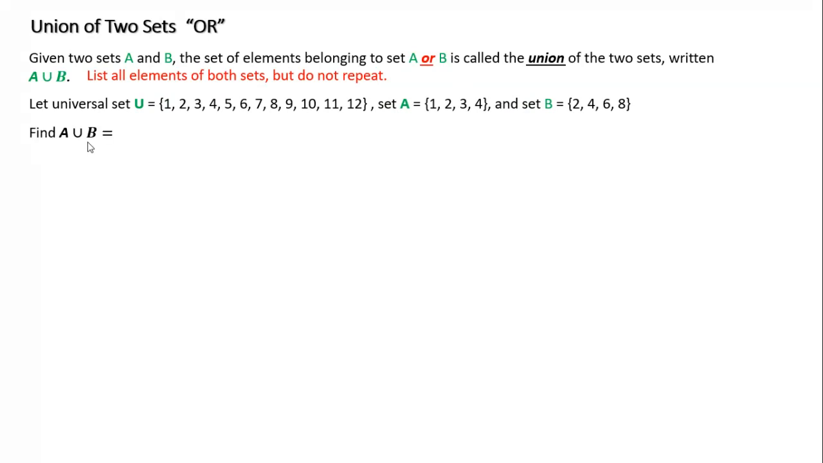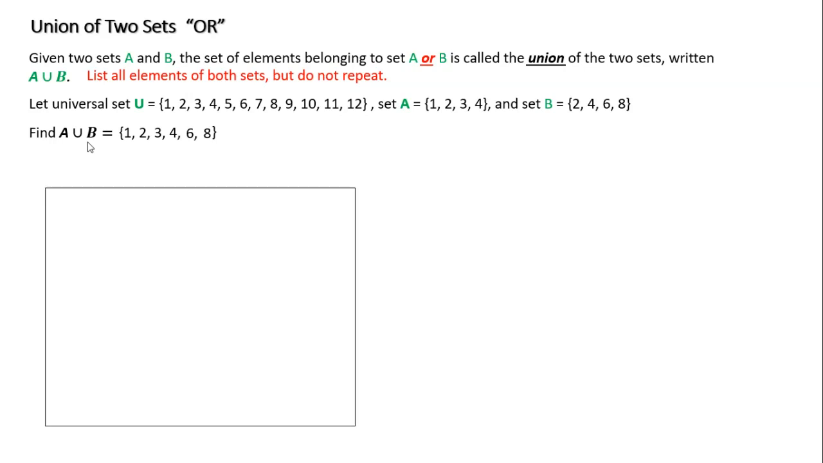If I want to find A or B, let me write this out. A is 1, 2, 3, 4, and B is 2, 4, 6, 8. But 2 is already there, so I don't write the duplicate. 4 is already there, so I don't write the duplicate. The only thing that I'm missing is the 6 and the 8. So A union B, or A or B, means that I'm listing all of the elements that are in both sets and I do not repeat. Please do not repeat it or they'll mark them wrong. Do not put a double 2 and do not put a double 4.